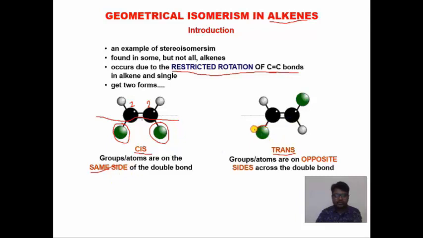And how are these two groups arranged? They are on the opposite side of the double bond. So you have to remember, in cis geometrical isomerism two identical groups are arranged on the same side of the double bond, and it's called the cis isomer. If two identical groups or higher prioritized groups are on opposite sides of the double bond, it is the trans isomer.